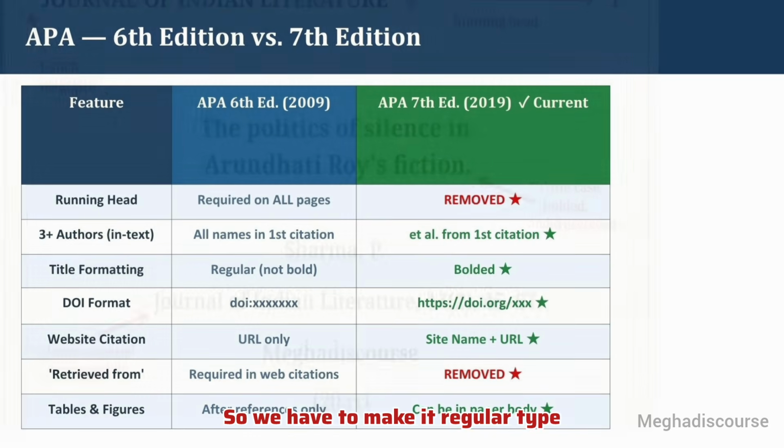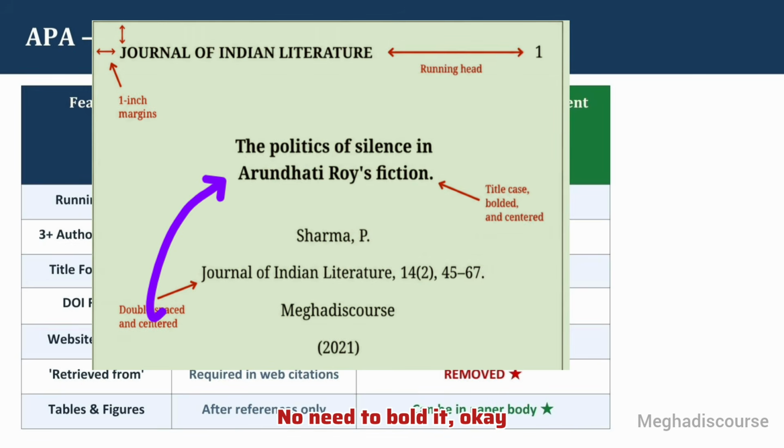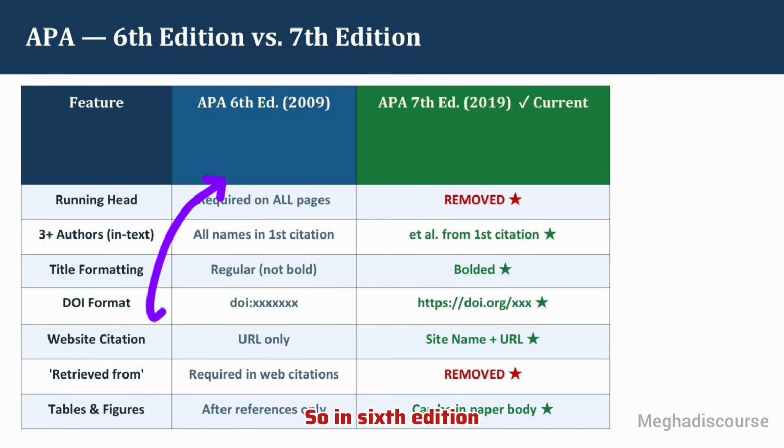So we have to make it regular type. There is no need to bold it. And it is centered on your page. But in 7th edition, they say, no, we are going to change some rules. Now it should be in bold and it should be centered on the page. So centered is the same, but now it is not regular, it is bold. So in 6th edition, the title is regular, in 7th edition, the title is bold.